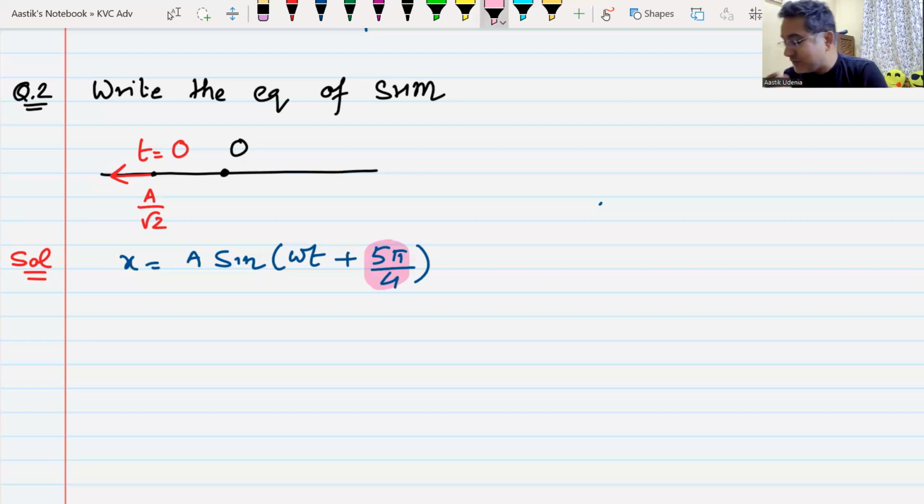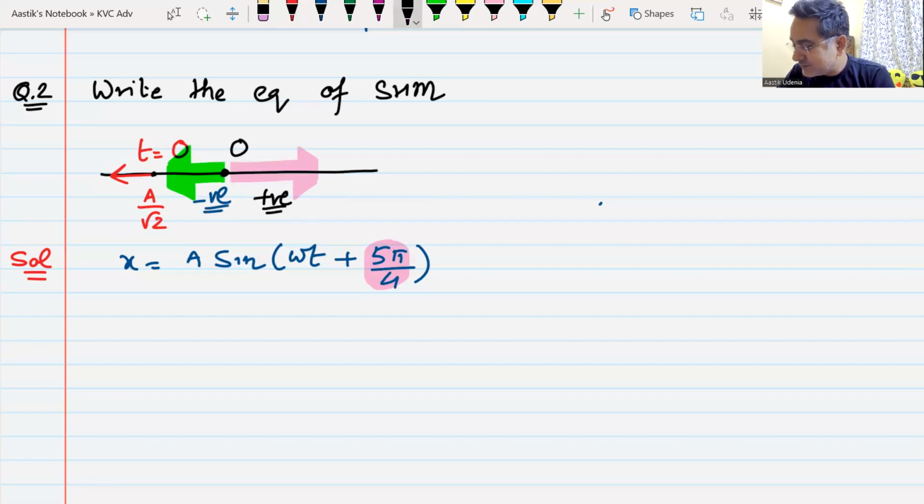A is minus 1 by root 2 because what I am assuming here is that this direction is taken as positive and the other direction is taken as the negative one. Now, can you explain how you got it? Sir, sine inverse of minus 1 by root 2, and there are two possibilities.